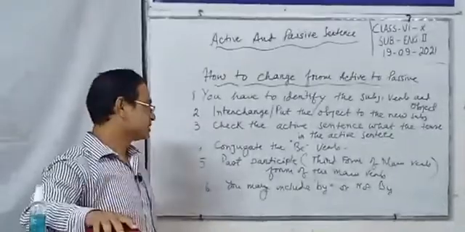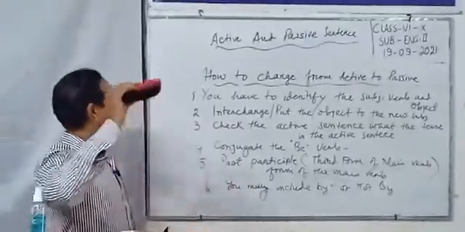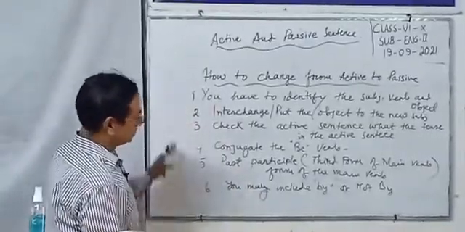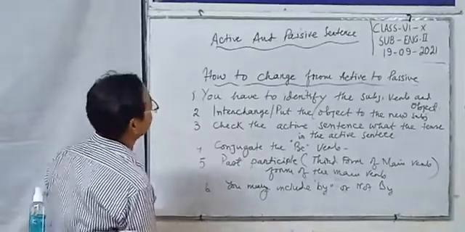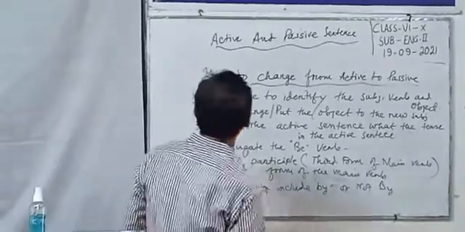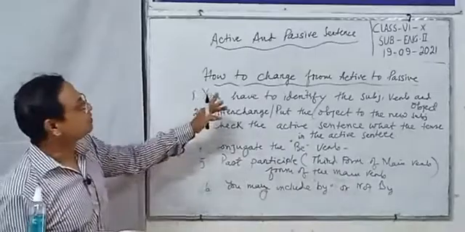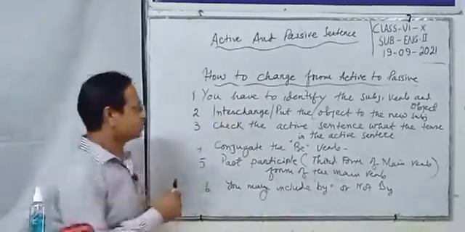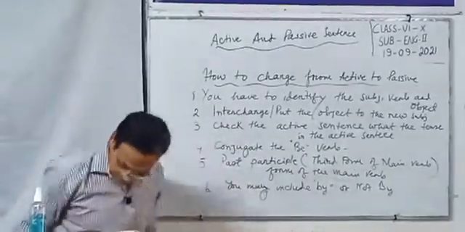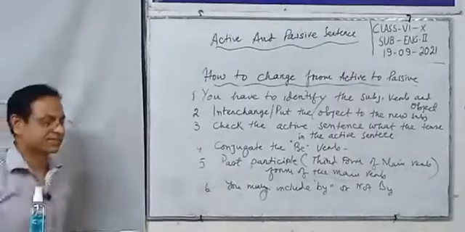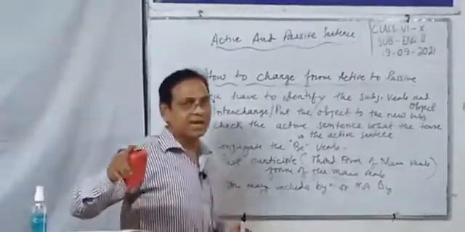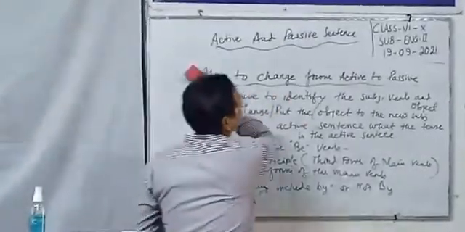So, dear students, I have written what I have taught in this class. You have learned in this class how to change easily from active to passive. These are the 6 steps you have to follow.